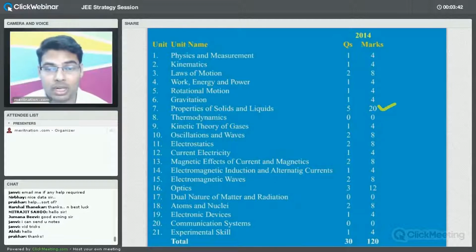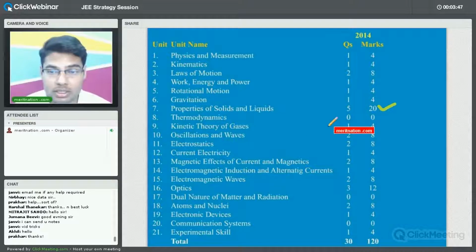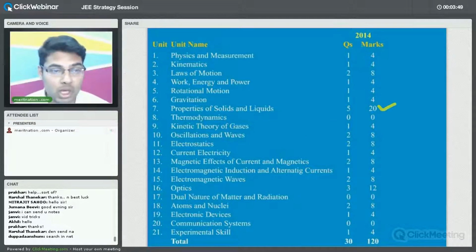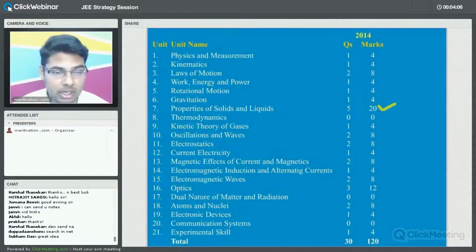Fine. So now let us try to analyze each and every chapter bit by bit. So here you can see thermodynamics. As far as thermodynamics is concerned, for 2014 it is just 0 marks. No question has been asked. But you will find that this may not be true for other chapters as well. The individual scores may vary from year to year, because some chapters are very important. You cannot leave thermodynamics. This is very, very important, right?